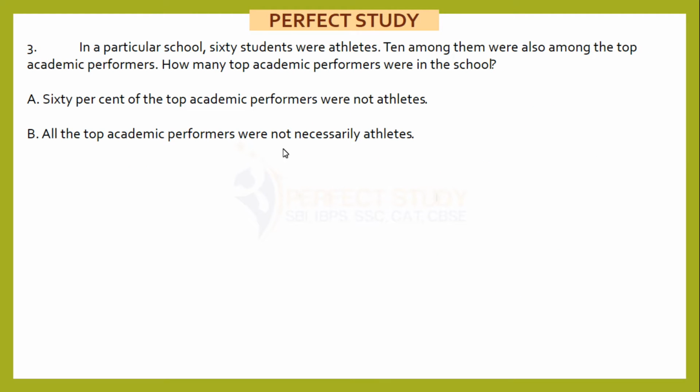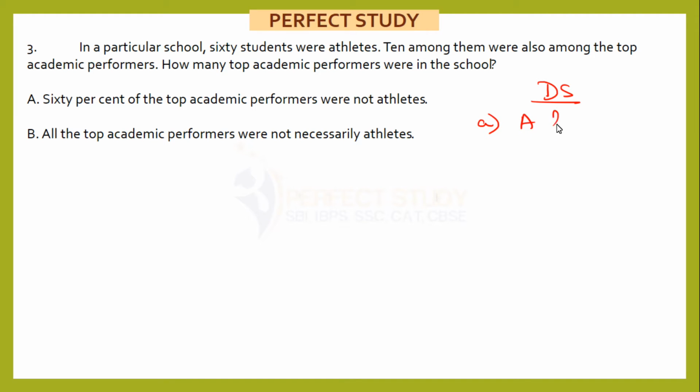Number 3. In a particular school, 60 students were athletes. 10 among them were also among the top academic performers. How many top academic performers were in the school? So this is again a data sufficiency. Let me quickly give you the instructions here. And the instructions are like this.